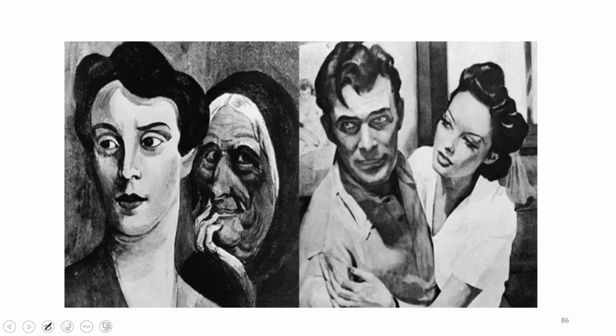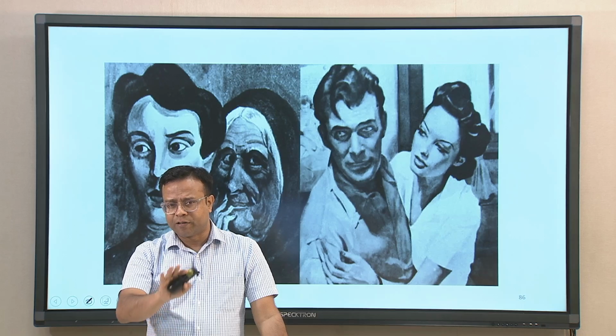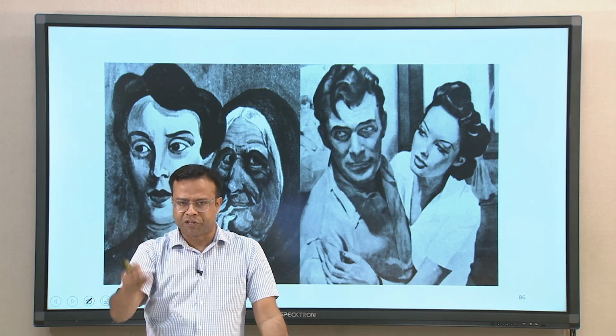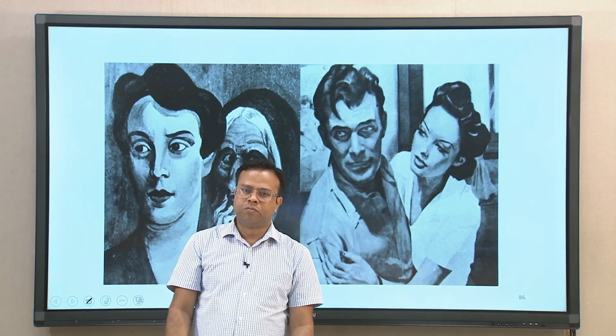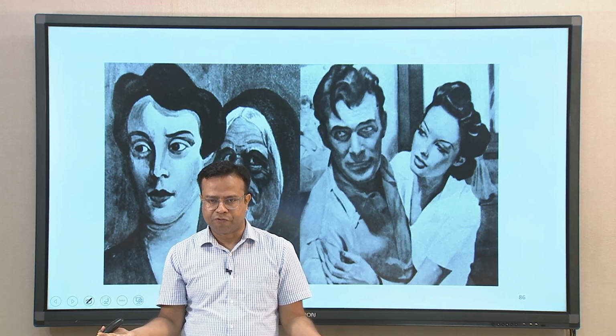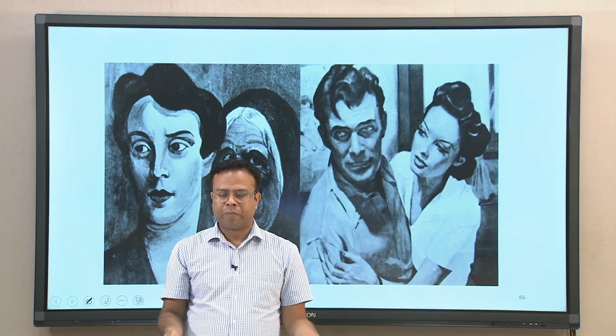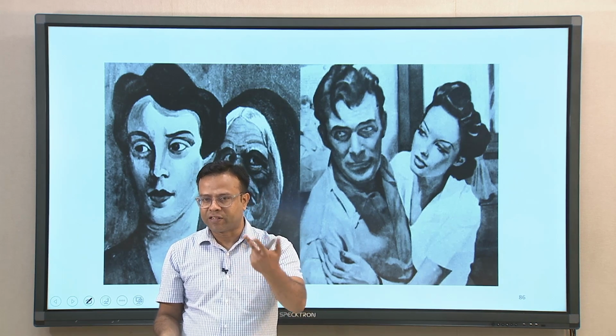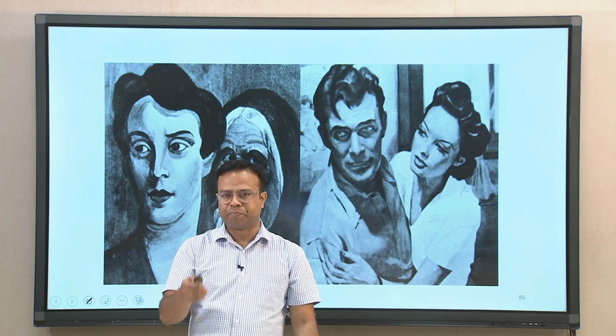So, this kind of card is given where there will be an ambiguous picture. You can have multiple interpretations of this kind of picture, and you are asked to make a story about what is happening in that particular picture.